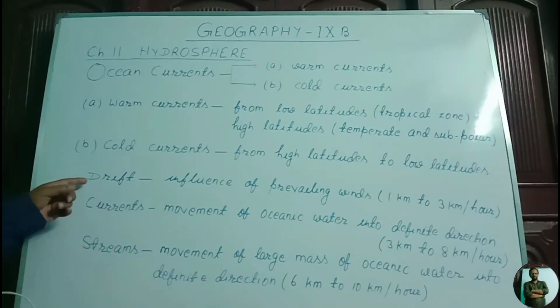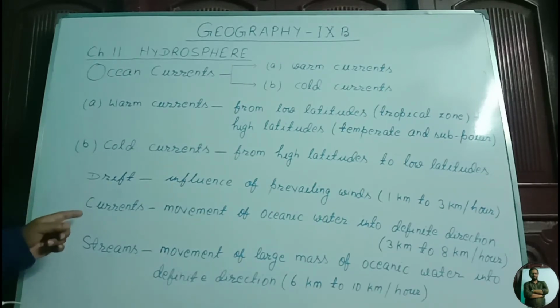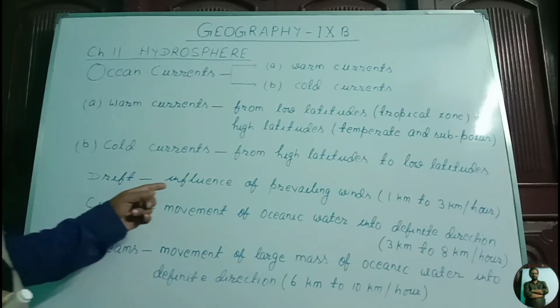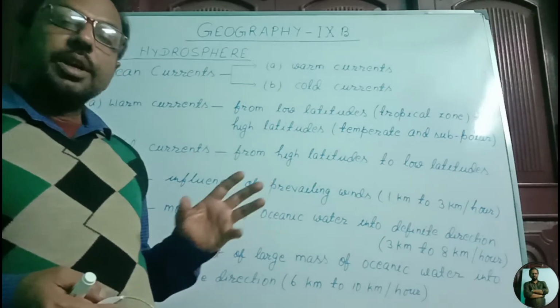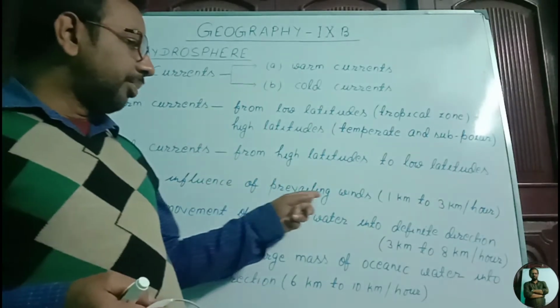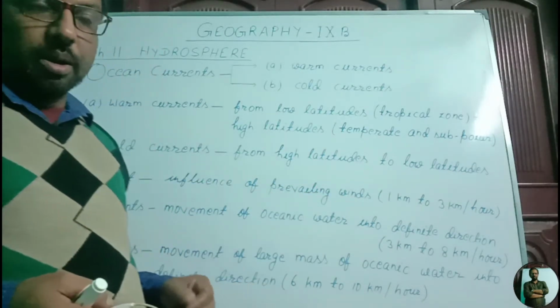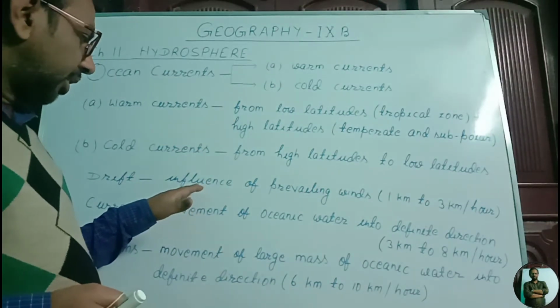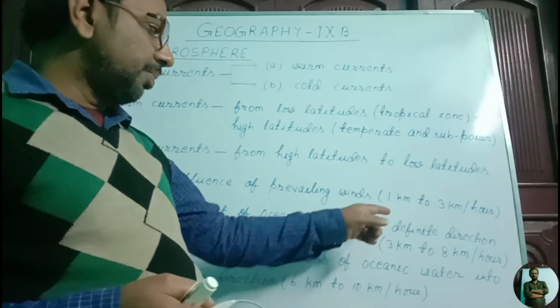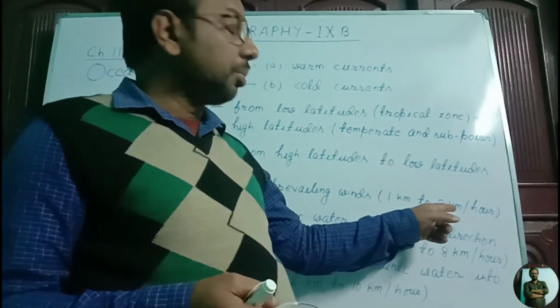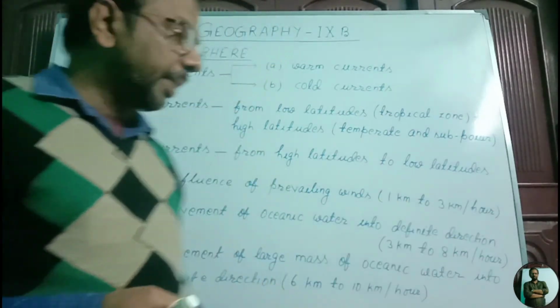Now we see these three terminologies. We say drift, currents, and streams. Drift is the movement of oceanic water that is influenced by the prevailing winds. Movement of oceanic current that is affected by the moving wind. Its speed is from 1 kilometer to 3 kilometer per hour.